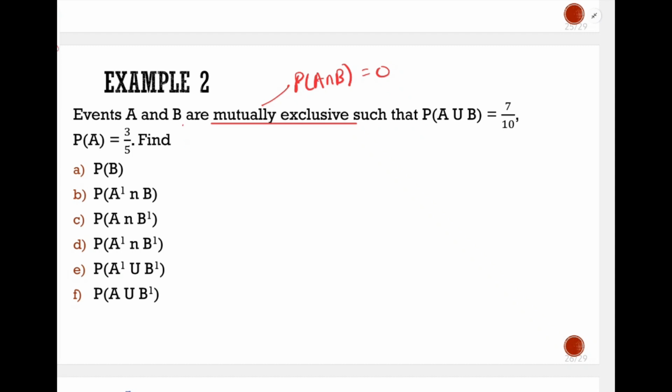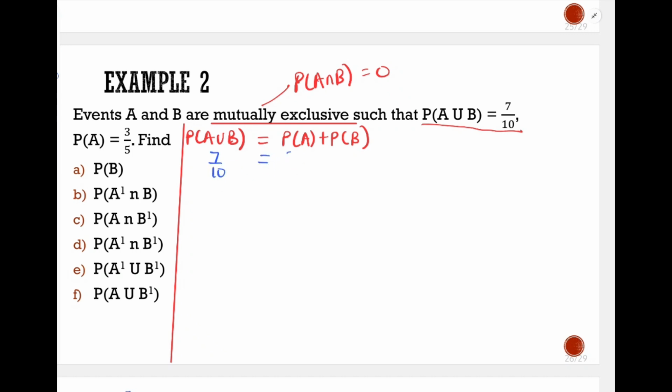So we shall use the information we've been given to find the probabilities we don't have. We know that probability of A union B for mutually exclusive events is actually equal to probability of A plus probability of B. But by substituting, we shall have 7 out of 10 being equal to probability of A, which is 3 out of 5, plus probability of B, which we are looking for. And when we solve that, we shall get our probability of B as 1 out of 10.